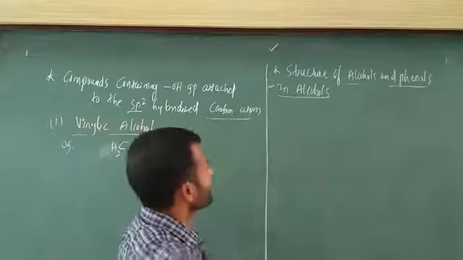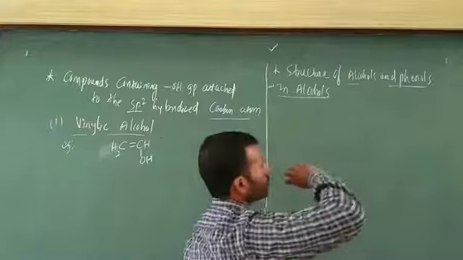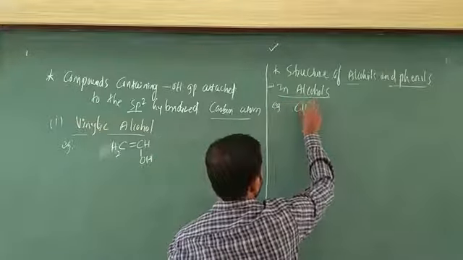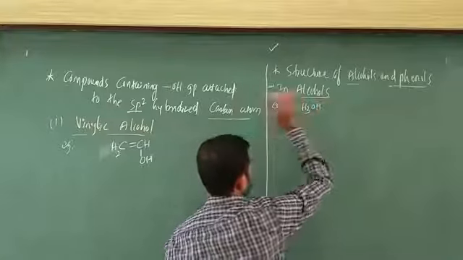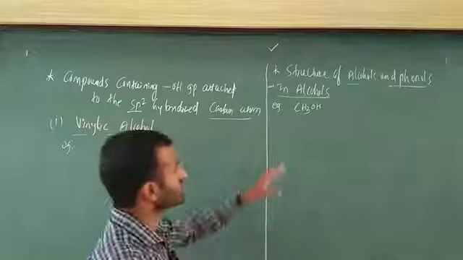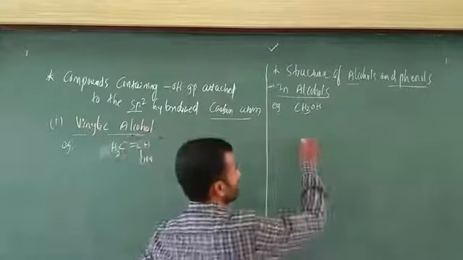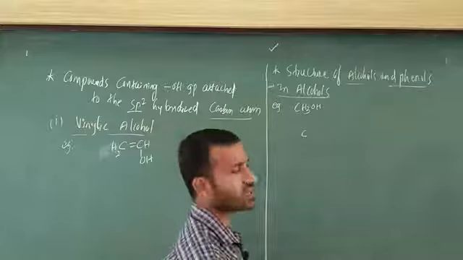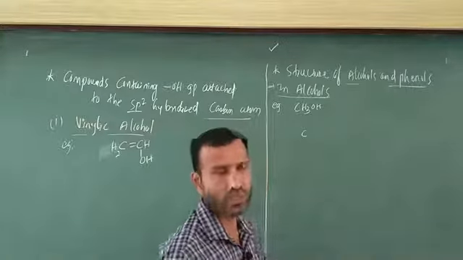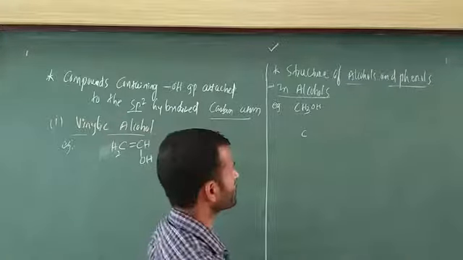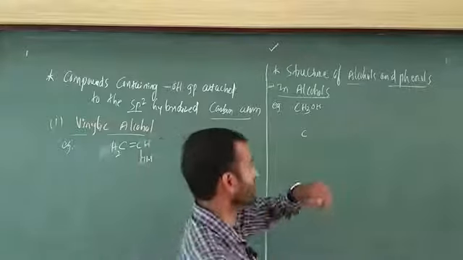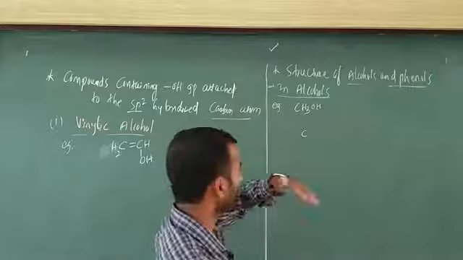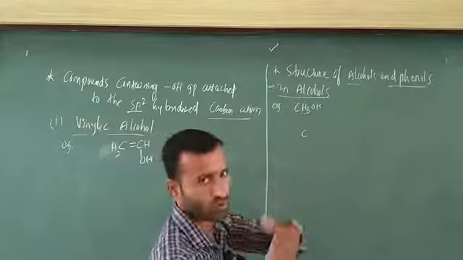In alcohol, I am going to write the structure with the example CH3OH. Here they are going to ask you what the structure of this one is. The structure is 100% tetrahedral. The next question: how is tetrahedral possible? A very simple technique is there. That is a PUC first year organic topic, which we have discussed. If you want, you can search my YouTube channel.